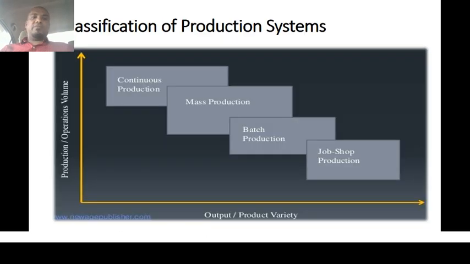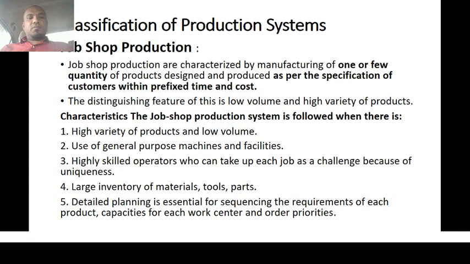Moving to the classifications of production systems. We can classify the production system into four types: job shop production, batch production, mass production, and continuous production. This we are going to see in the upcoming slides. First of all, we'll see job production.